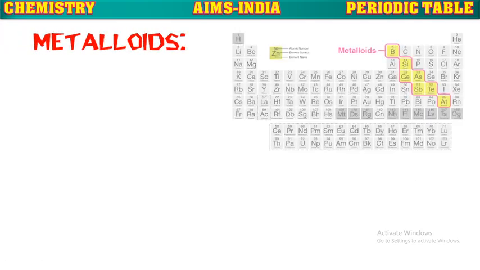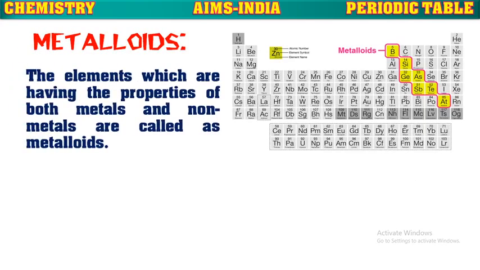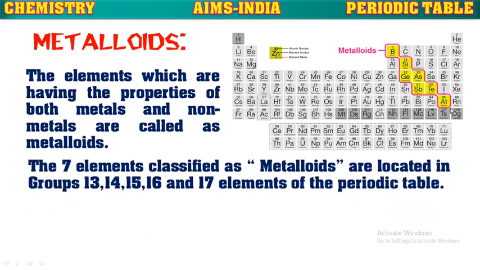Next, metalloids. The elements which can show the properties of both metals and non-metals are known as metalloids. So these elements are termed metalloids. The 7 elements classified as metalloids are located in the 13th, that means 3rd A, 14th, 15th, 16th and 17th groups of the periodic table.